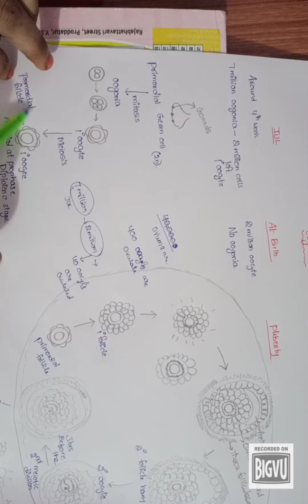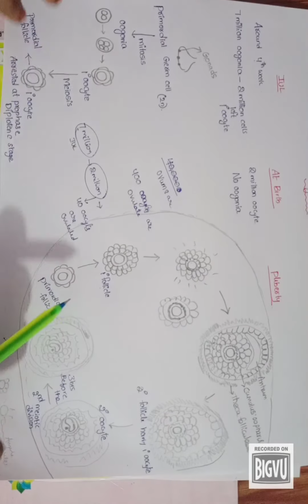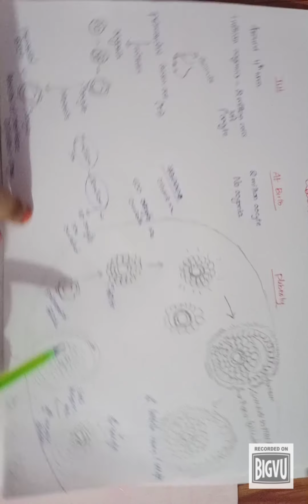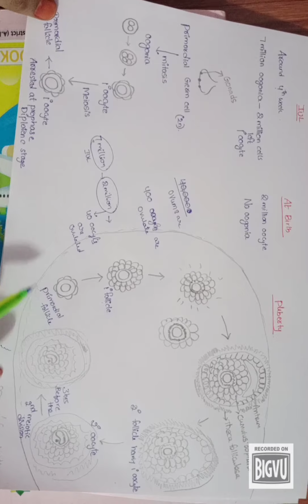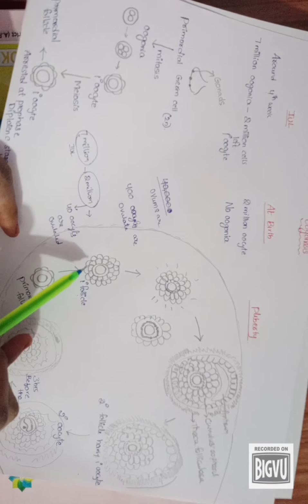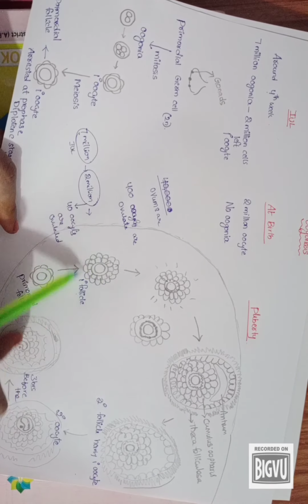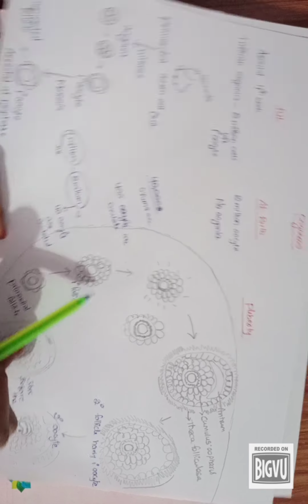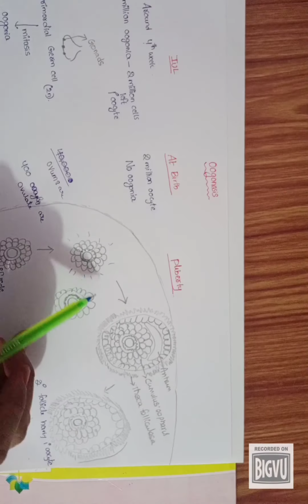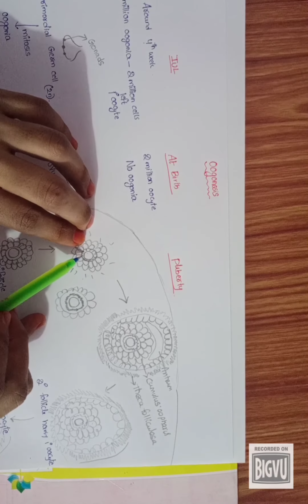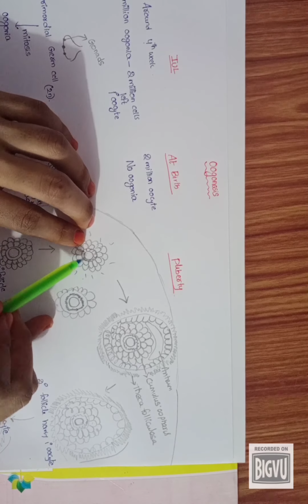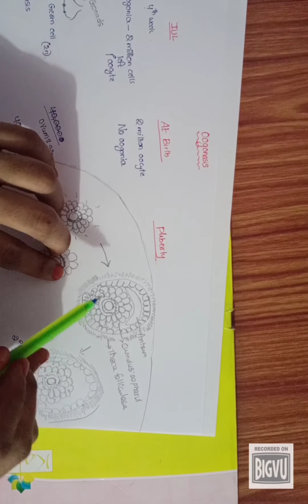Then the primary oocyte is surrounded by flat epithelial cells. These flat epithelial cells form the primordial follicle. The flat epithelial cells grow into columnar cells, and this is called the primary follicle having a primary oocyte. These granulosa cells produce glycoprotein secretions which make a layer called the zona pellucida.